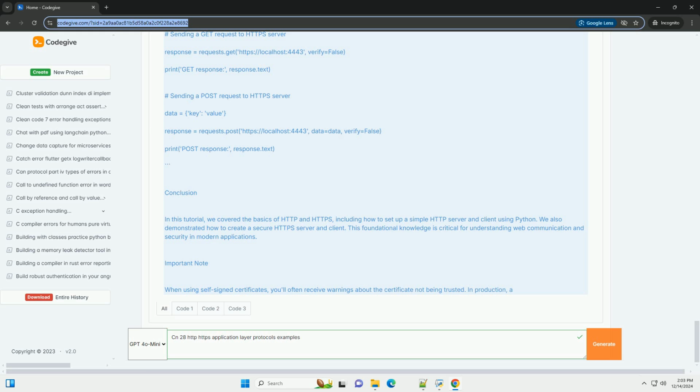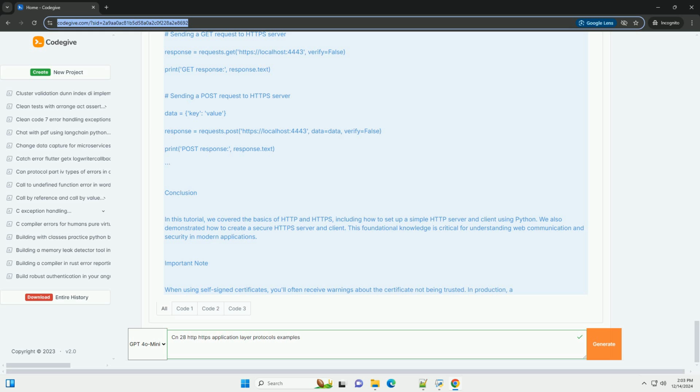Def do_POST, self. content_length equals int, self.headers Content-Length. post_data equals self.rfile.read, content_length.